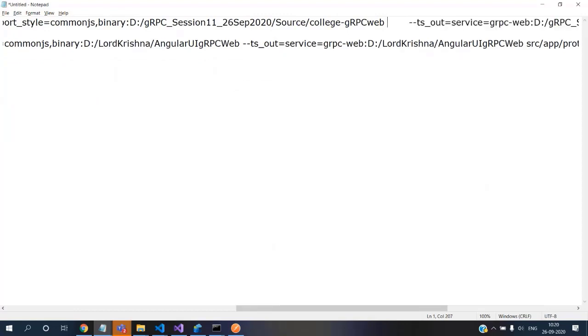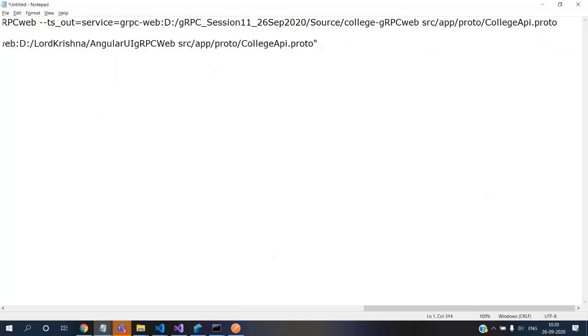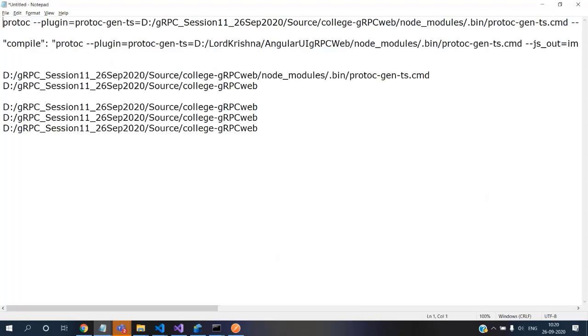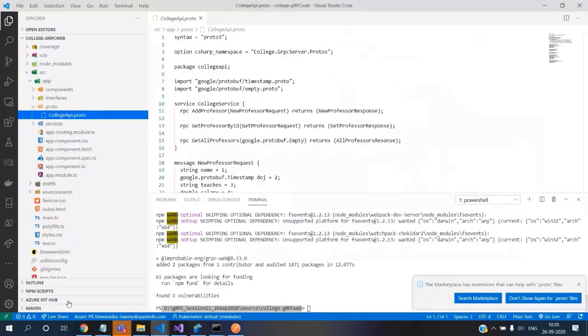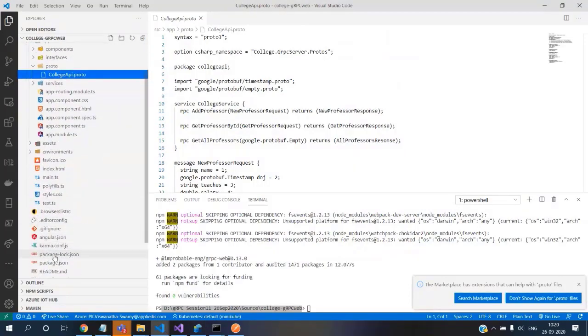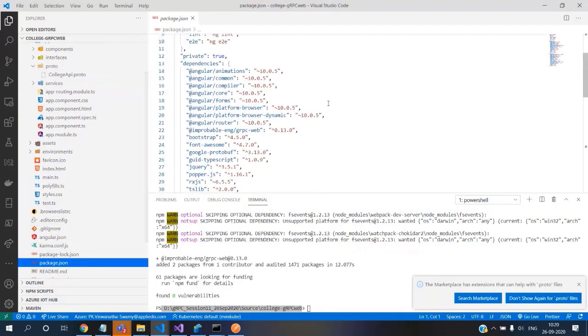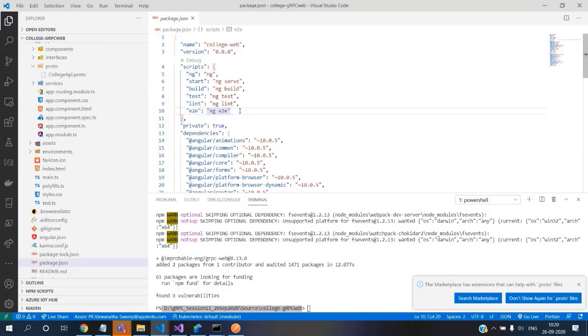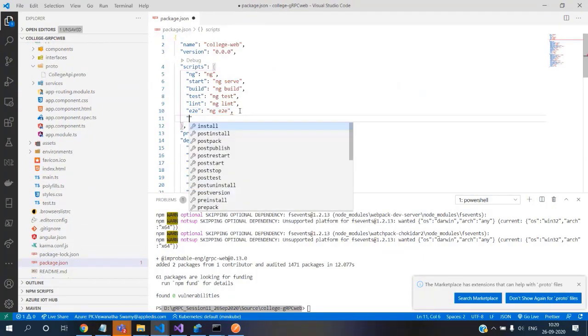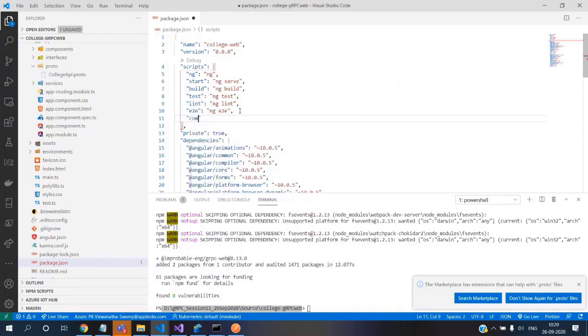I wanted to ensure that there are no spaces or extra characters, otherwise it will trouble us and we'll waste hours together investigating that. Okay, so this is the command. So what we can do is come back here and go to the package JSON, and under the scripts block, the naming convention, compile grpc or whatever you want to use, you're free to use it.